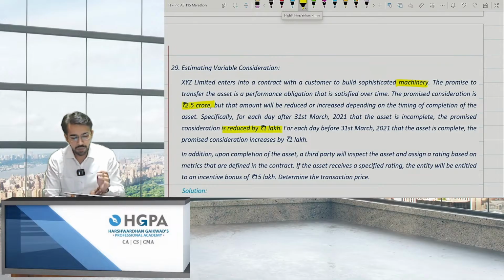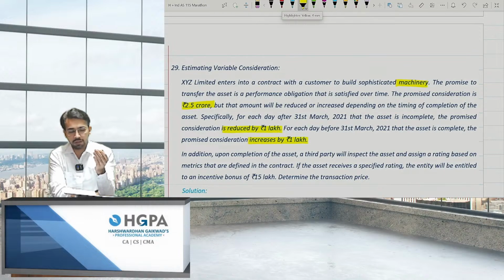For each day before 31st March that the asset is complete, the promised consideration will increase by rupees 1 lakh. If you deliver the machinery before 31st March, however many days before, I'll provide you 1 lakh rupees extra per day. So if you give it before 31st March, 1 lakh per day is extra. If you give it after 31st March, 1 lakh per day is the extra charge on you, right?